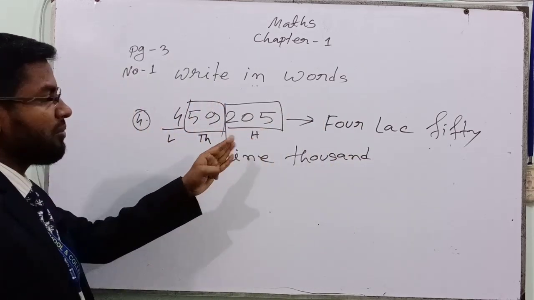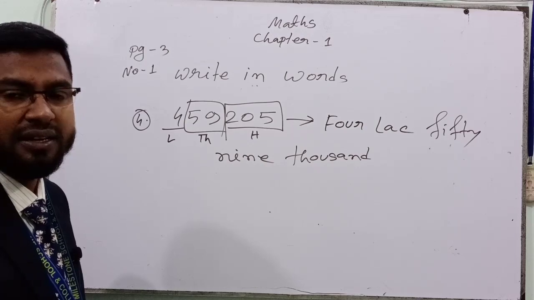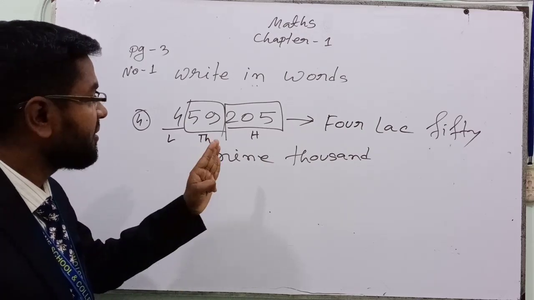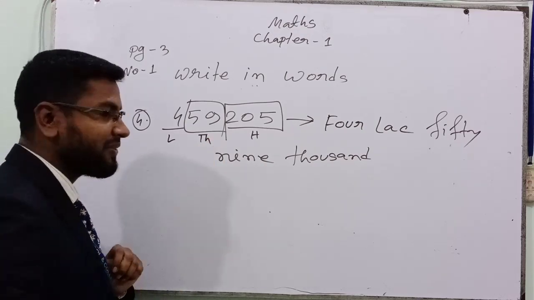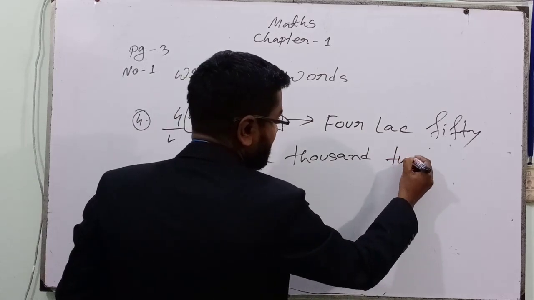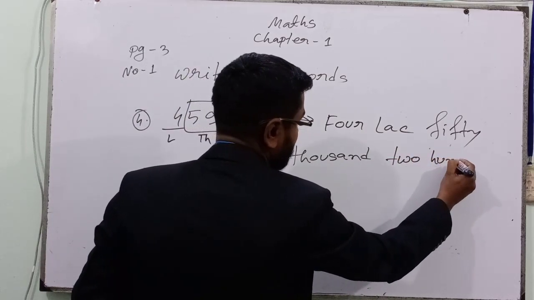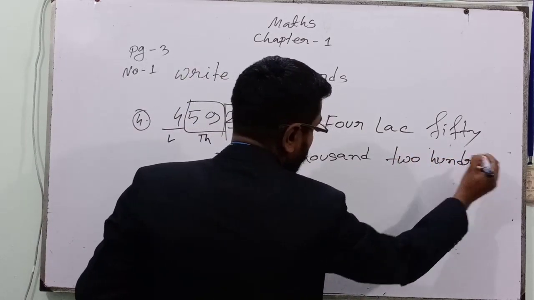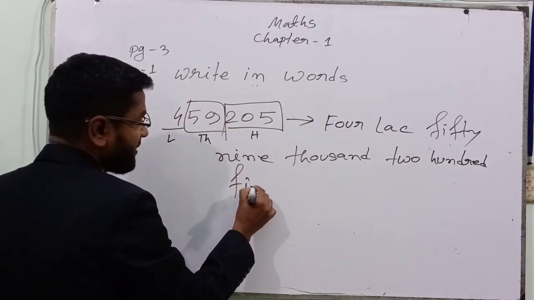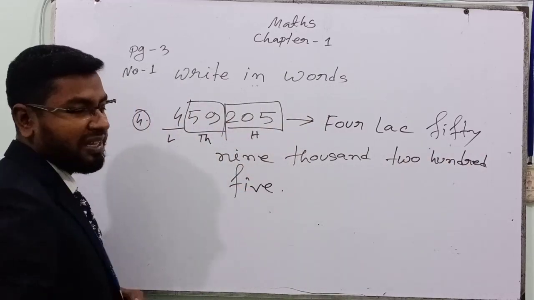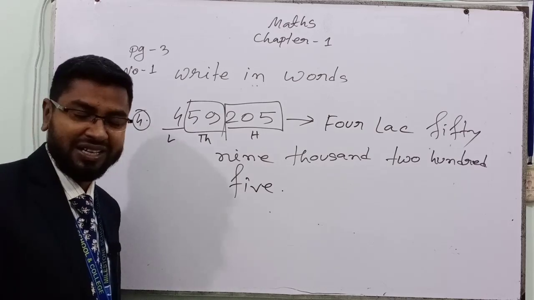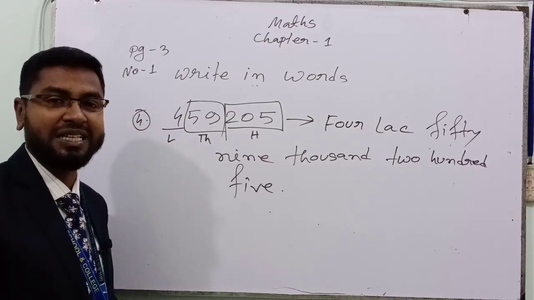Then how many here? 205. Exactly. 205. Now I think you understand the very easy way.